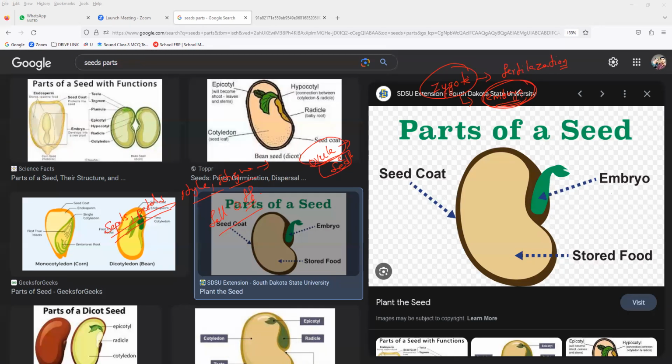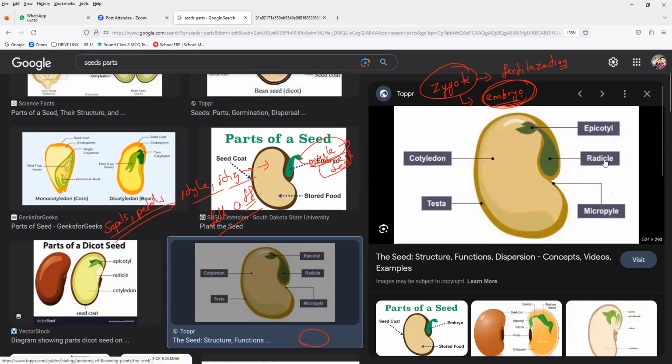Now remember, the ovule will develop a tough coat surrounding this embryo, which contains a tiny root. In this picture, you can notice it. It will develop a tough coat surrounding it, and the seed embryo contains a small root. What is that small root called, everyone? The small root is called the radicle.